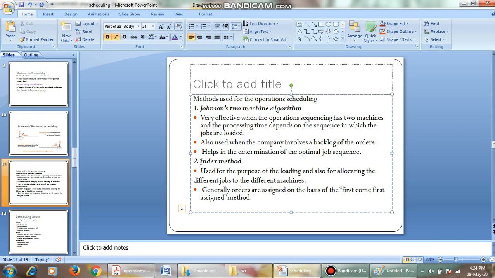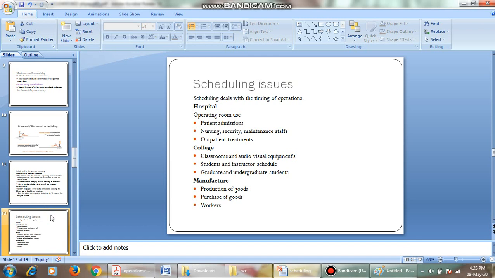The next one is the index method. The index method is used for the purpose of loading and also for allocating different jobs to different machines. This Johnson model is used when we have two machines that are worked in a sequence. Whenever different machines are available, we use this index model to allocate jobs to different machineries. Next one is scheduling issues.